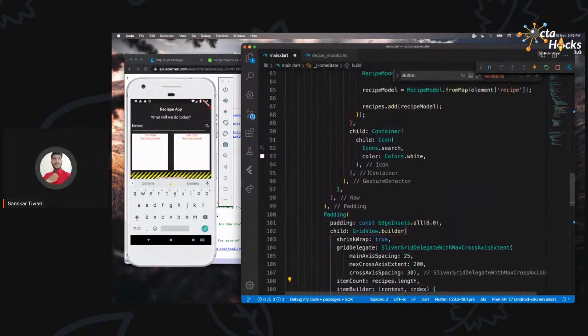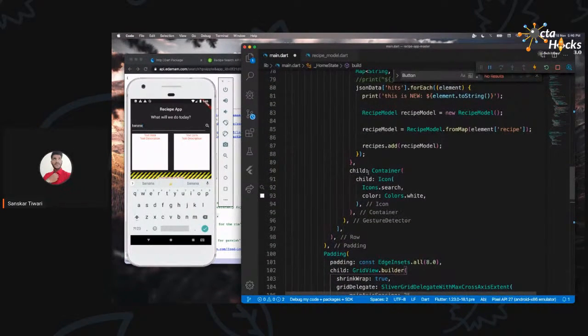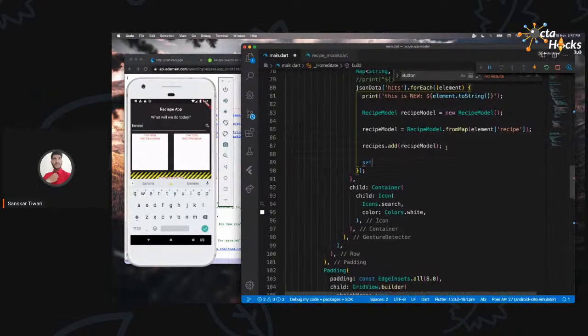Now, one thing which we need to understand about Flutter is whenever we assign some value to some particular variable, it's not going to be represented on the screen right away. We need to specifically mention it to Flutter. You can use different state management options, but for now, for the simple way, we are going to say setState.